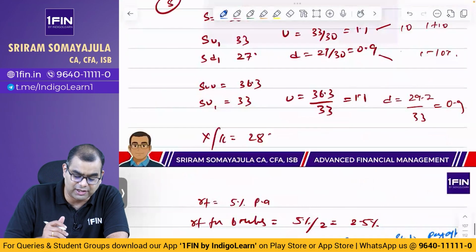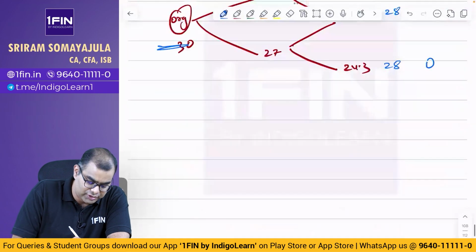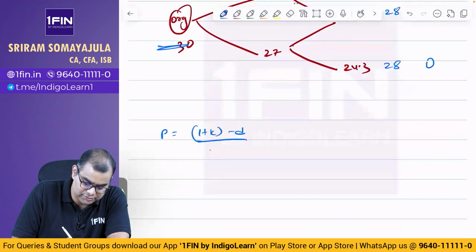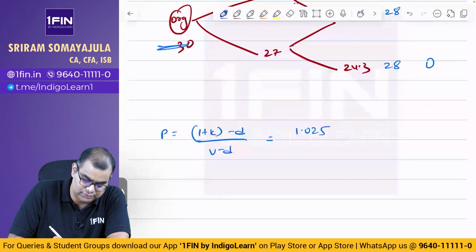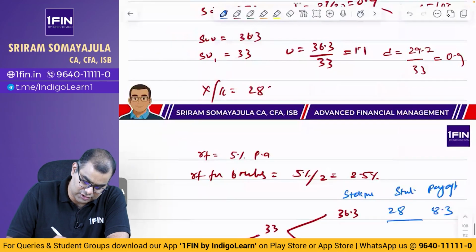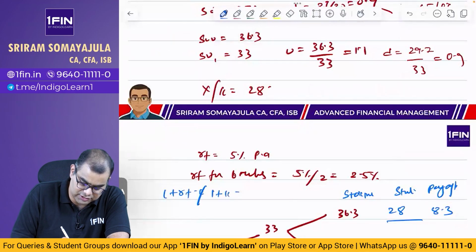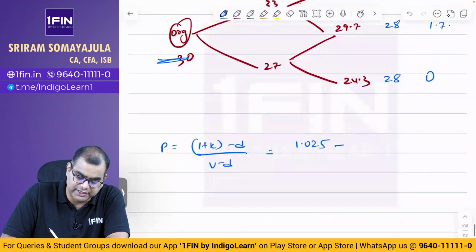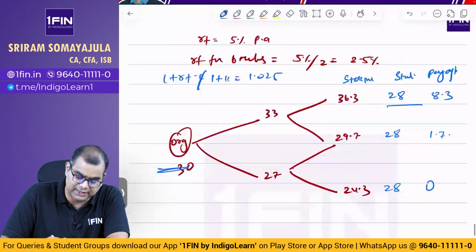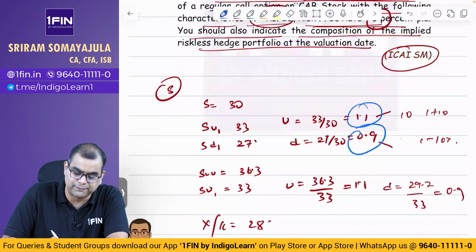What are the probabilities? இங்கே கண்டுபிடிக்கிறதுக்கு do we have the data? Yes. P is equal to 1 plus K minus D by U minus D. இது எவ்வளோ? 1 plus K, 1.025. 1 plus K or 1 plus R, எது வேணாலும் சொல்லலாம். Okay, so 1 plus RF or 1 plus K is equal to 1.025, 2.5% ஆட் பண்ணிடும். Okay, minus D எவ்வளோ 0.9, U எவ்வளோ 1.1. 1.1 minus 0.9, அதுதானே கதை, இங்கே தெரிஞ்சது, we already found out இல்லையா?